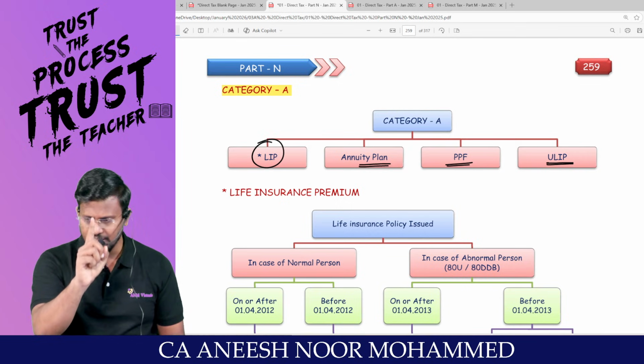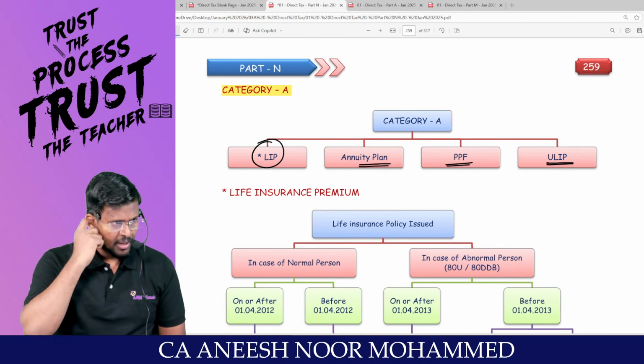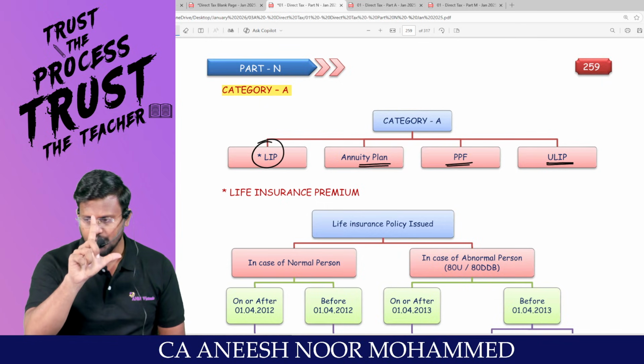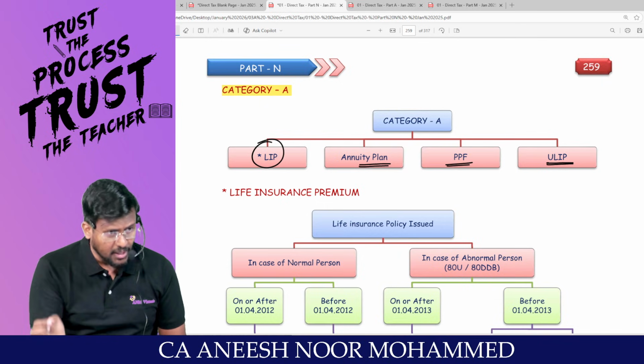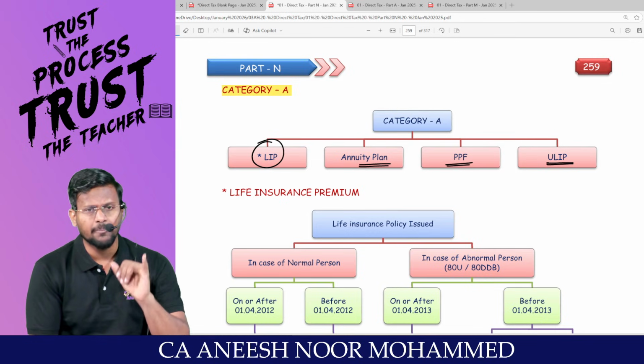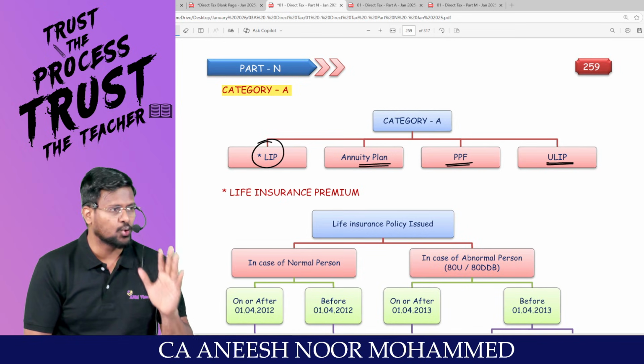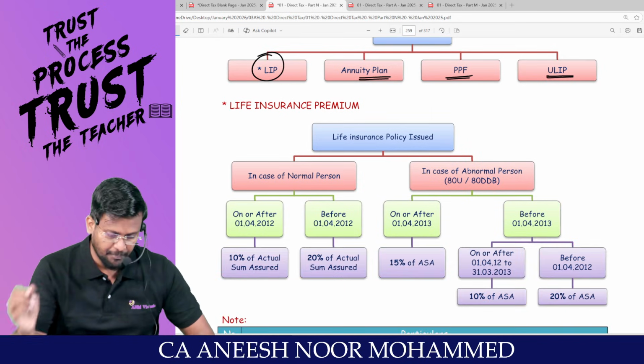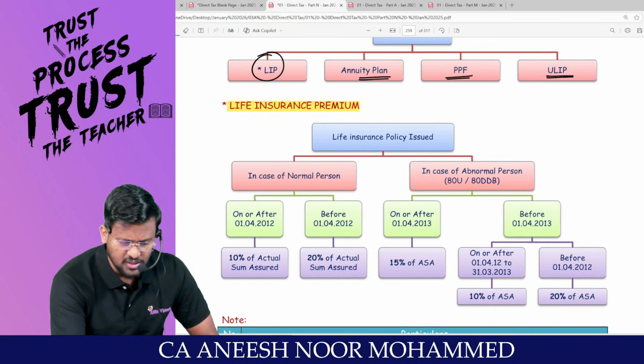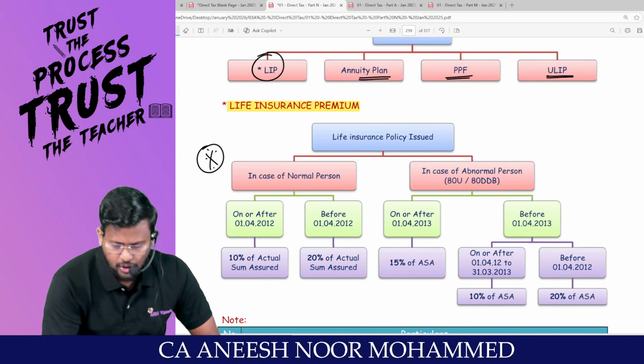Number one is the life insurance premium. Like that you can show number one, life insurance premium. Number two, annuity plan. Third one, three things, PPF. And fourth one, four things, ULIP, unit linked insurance plan. Sir, this is the hero, sir. Without this, you won't get a question paper called as life insurance premium.